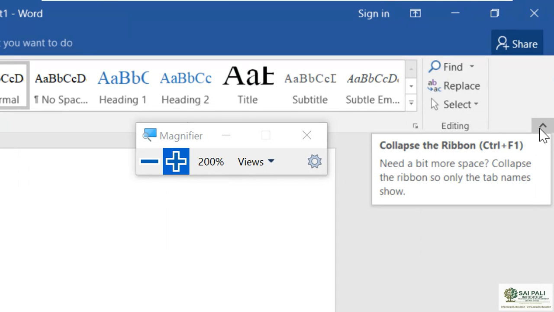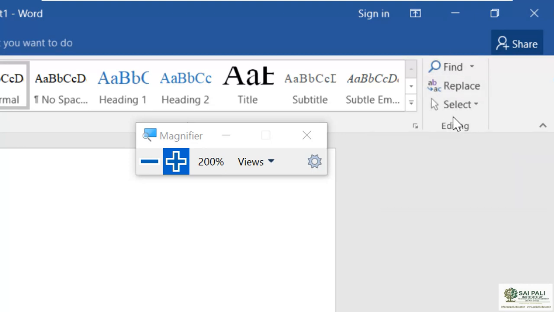What is it saying here? Collapse the ribbon. Need a bit more space. Collapse the ribbon so only the tab names show. So it goes to tabs only, this option. And it also shows you here the shortcut key. The shortcut key, what is it saying? Control F1. So you can use Control F1 to hide and display the ribbon commands.